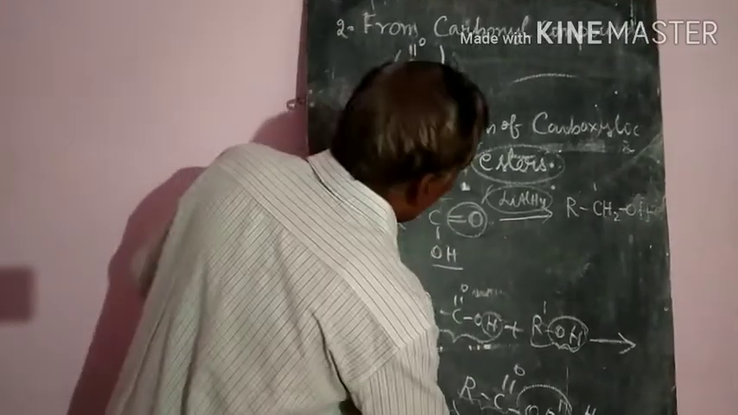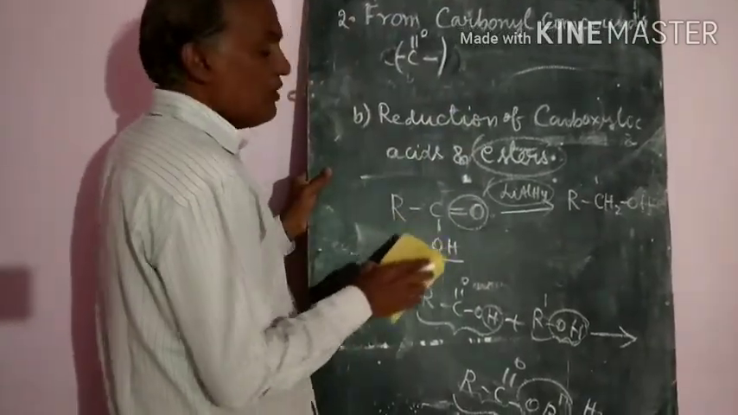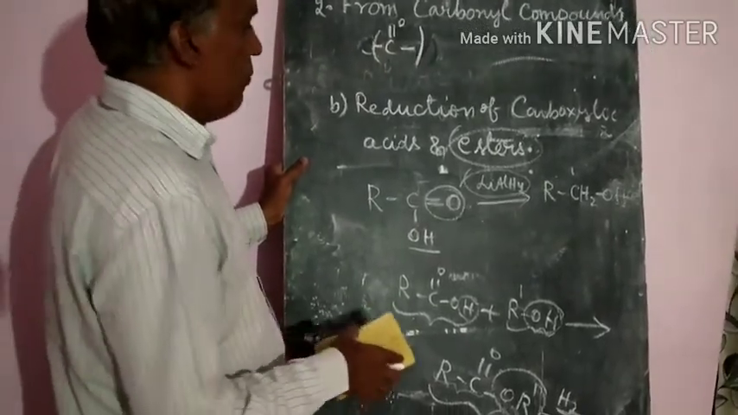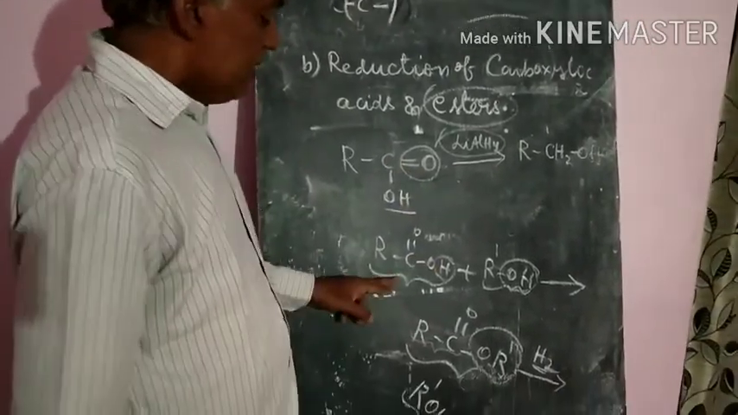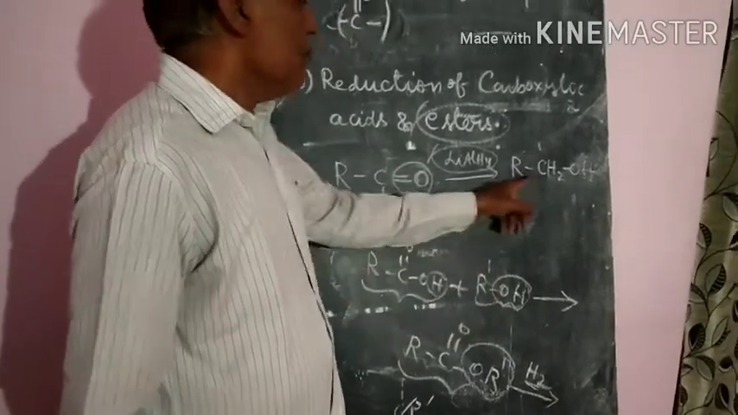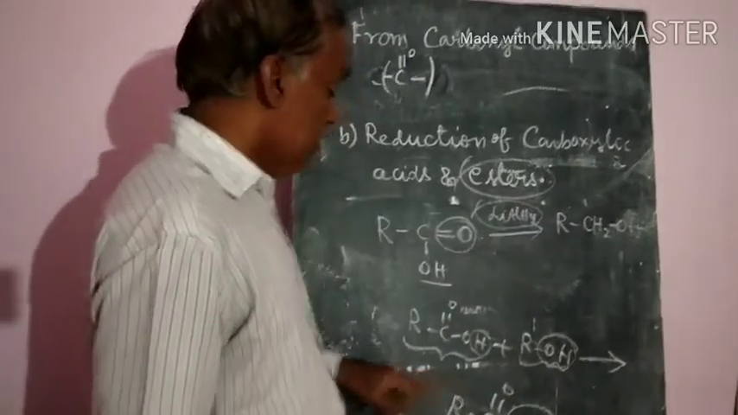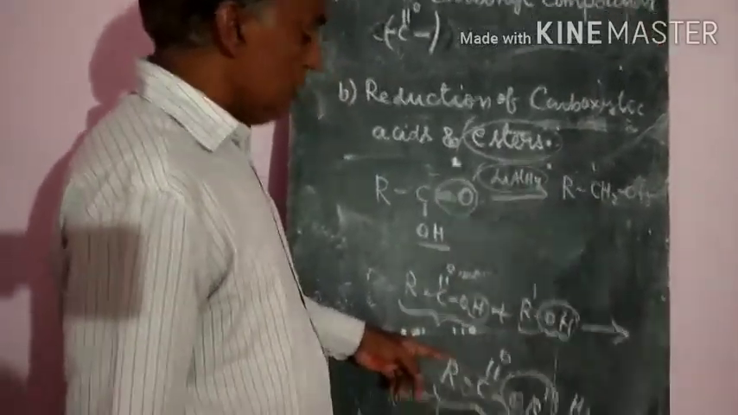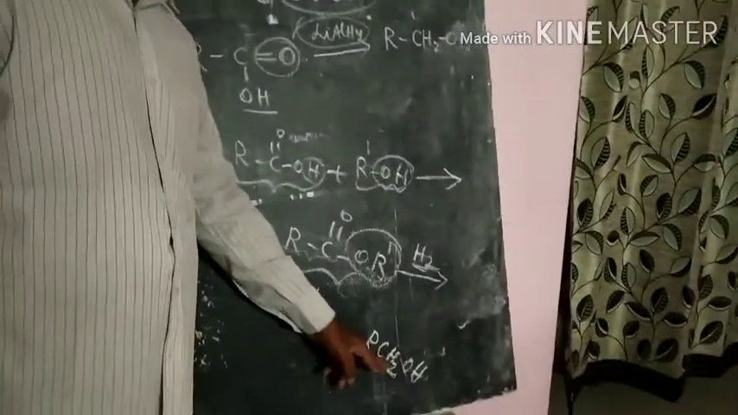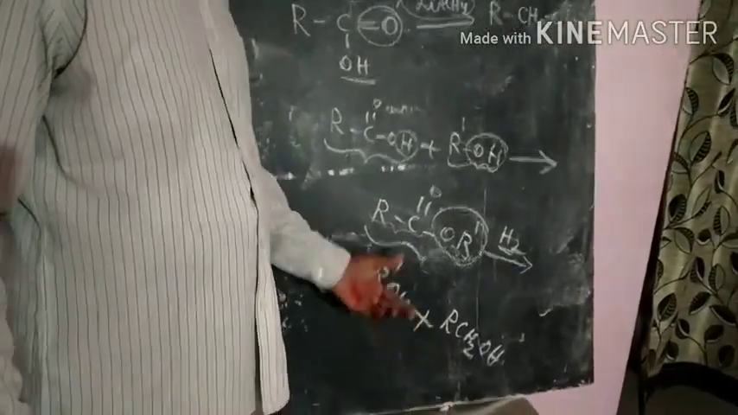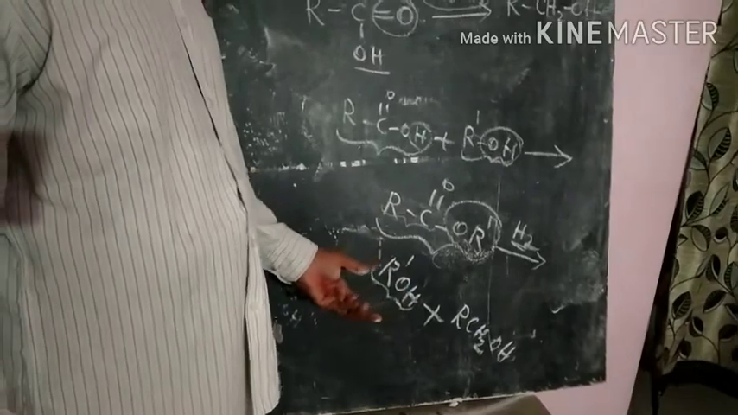Now, whatever the number of carbon atoms there are, you get the same alcohol. So carboxylic acids will give the corresponding primary alcohol only. But if you use esters, you get two types of alcohols as byproducts. The yield is very good, so you will get the alcohols very easily.